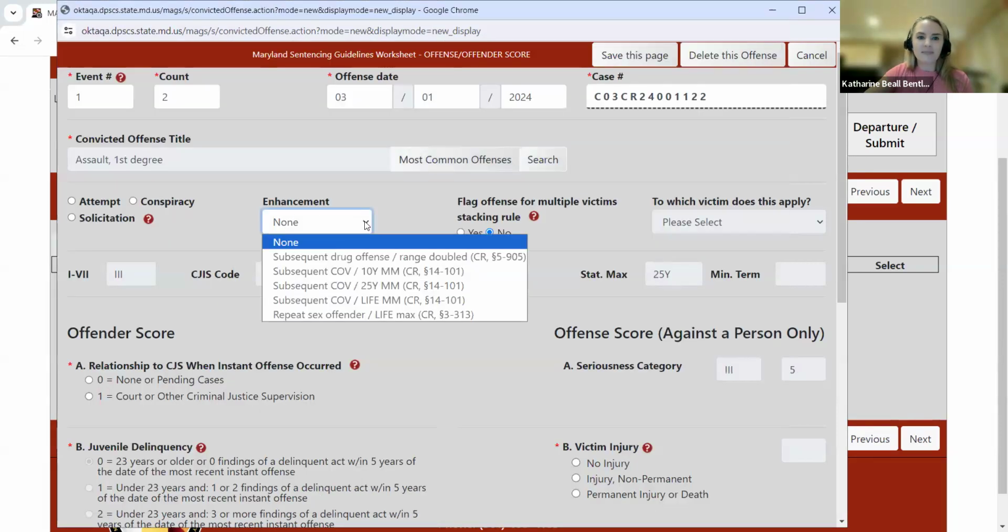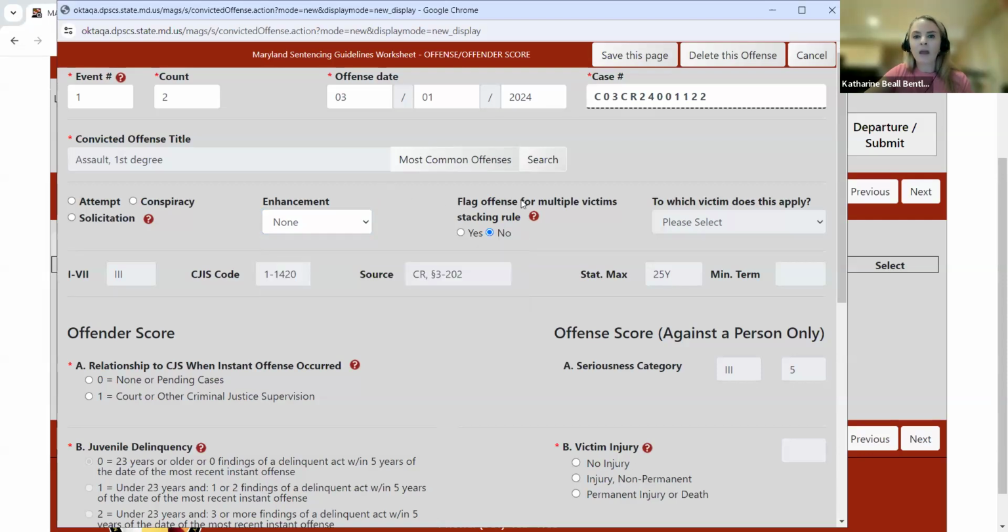Now, moving on to enhancements, clicking on these drop downs. This is where you would add any additional enhancements. For example, if the defendant is convicted of a subsequent drug offense under criminal law 5-905 and by guidelines rule, their range doubles. Convicted of a subsequent crime of violence and subject to the 10, 25, or life mandatory minimum, or if they're a repeat sex offender and therefore subject to the life, that's where you would apply that enhancement here.